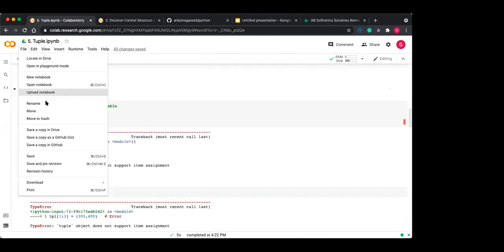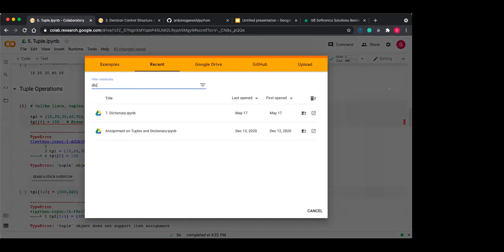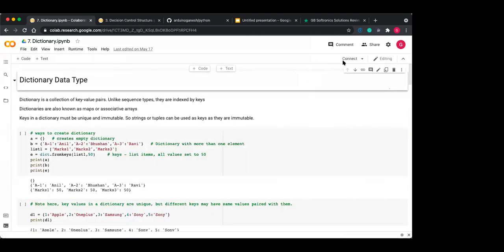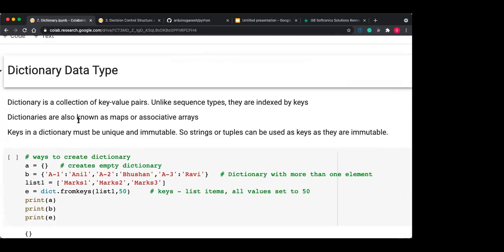So quickly again we will see the next one, the dictionary, because this is important. Dictionary is again very important. So what is a dictionary? You can compare the dictionary with the list and the tuple that we have seen. The list is a mutable container.